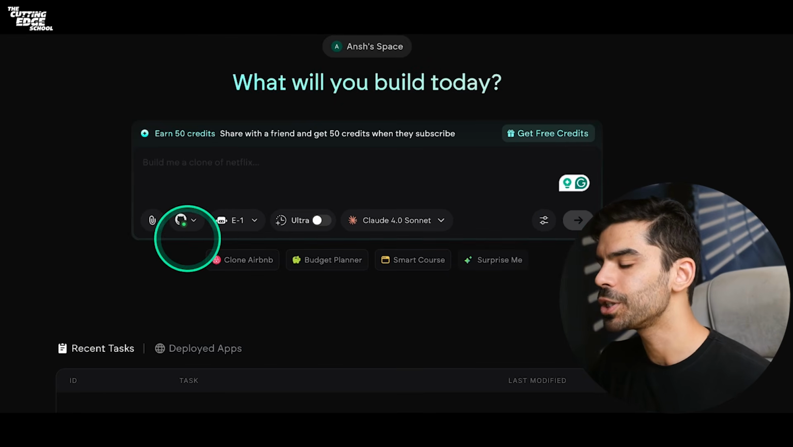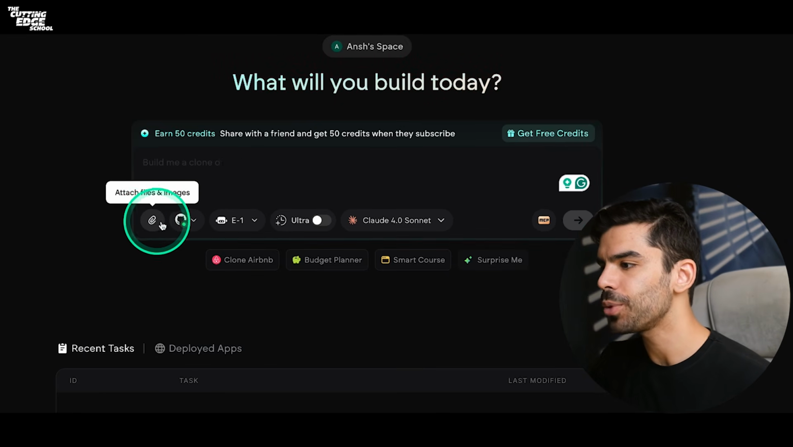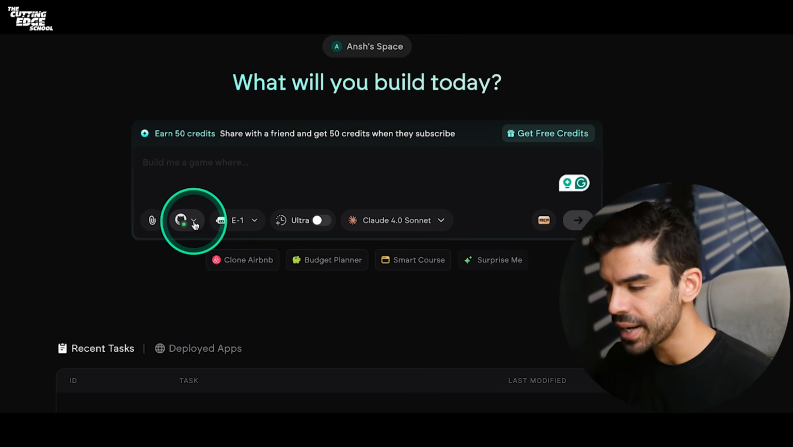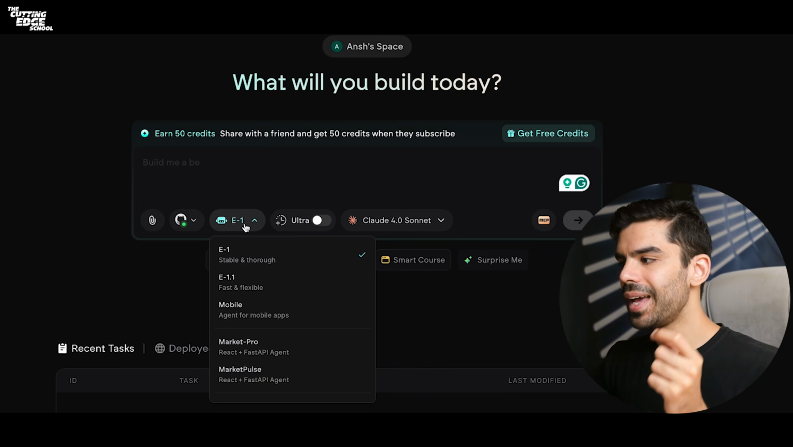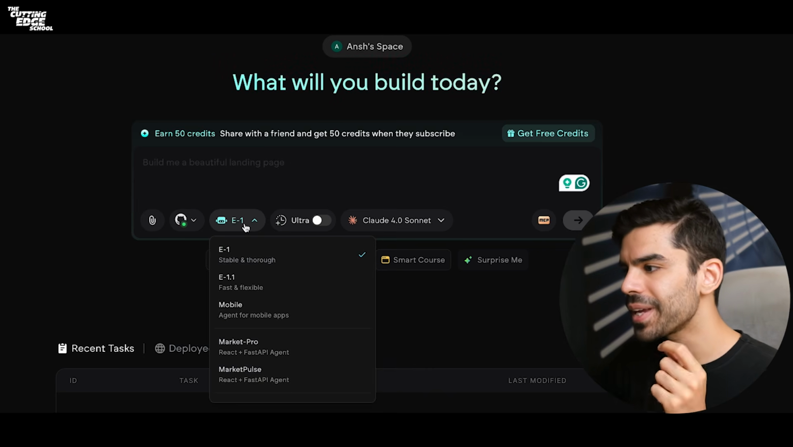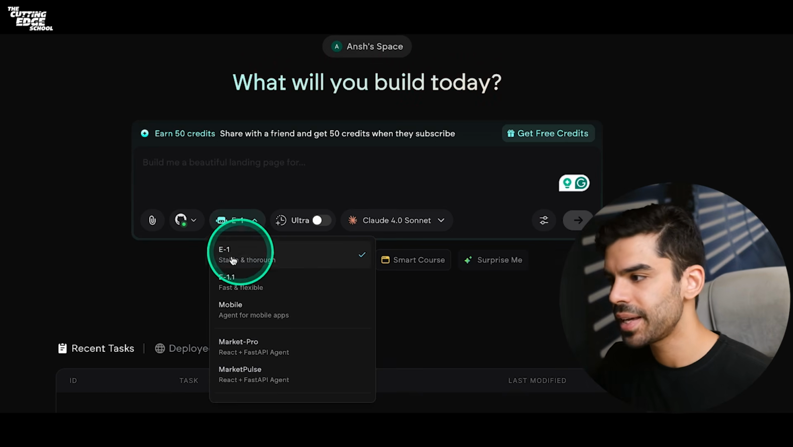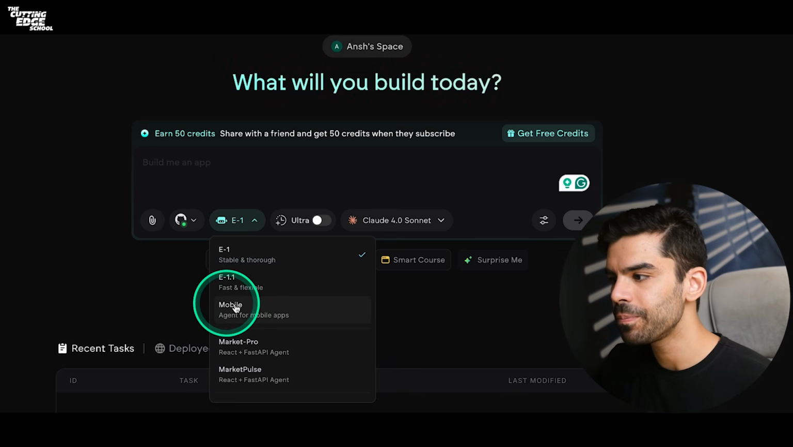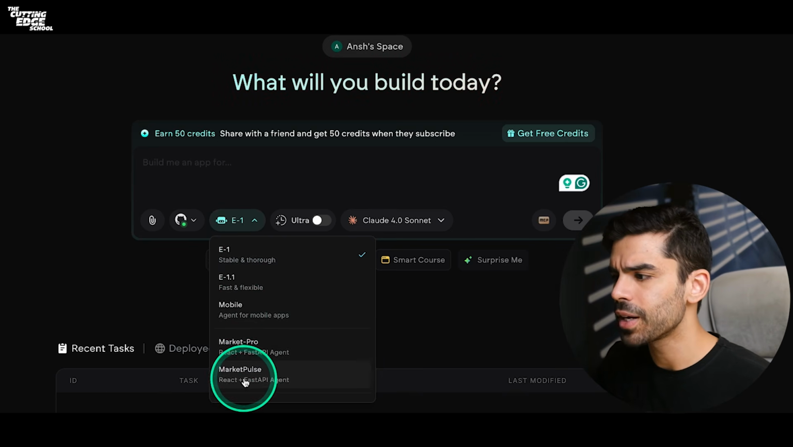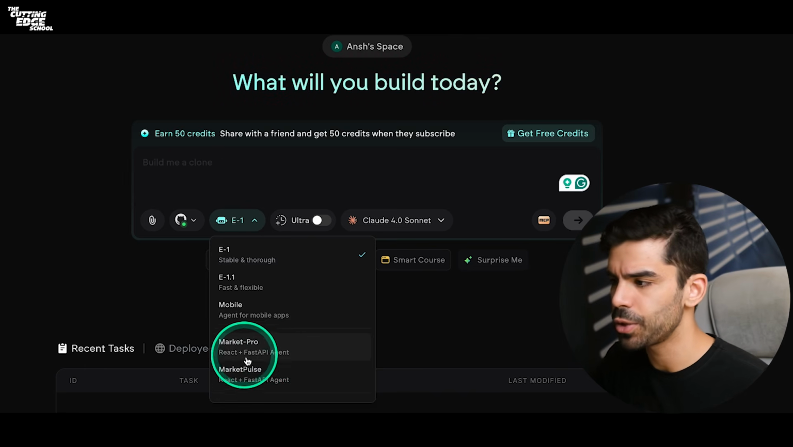When you come to Emergent, you will see the option to attach files. You can connect it to your GitHub, which is a place where you can store your code. And this is where you can select a specific agent inside Emergent. There is E1, then E1.1, then mobile, and then you have Market Pro and Market Pulse. But as beginners, you don't need to worry about this.